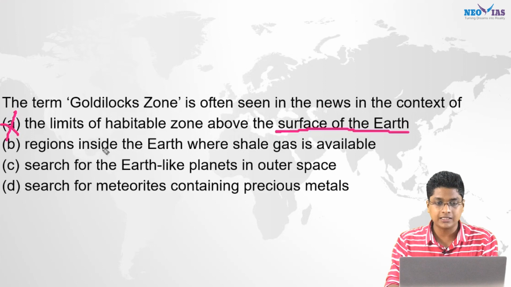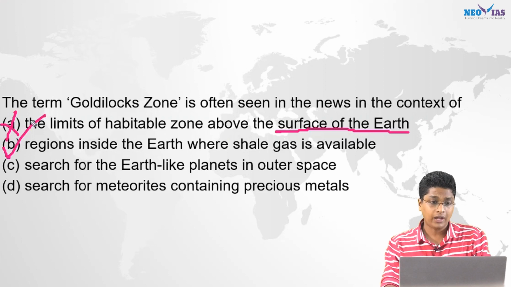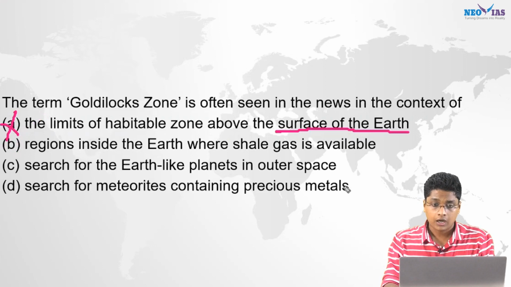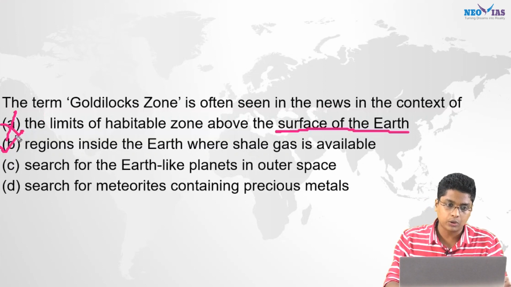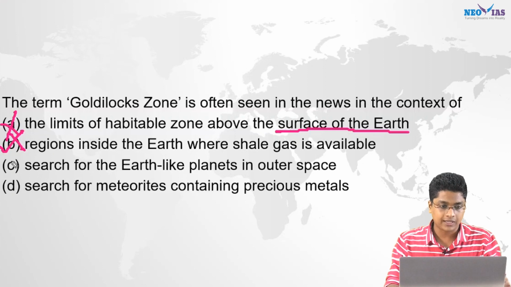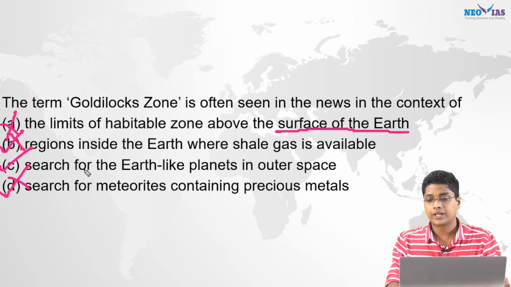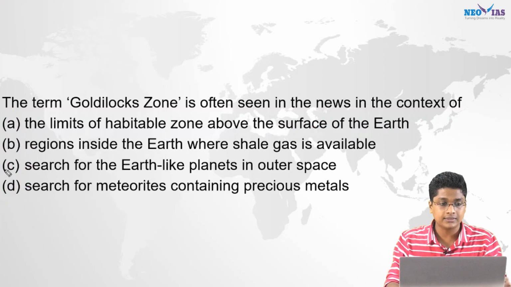Okay, statement B: region inside the Earth where shale gas is available. Now look at how basic a statement it is. If you have seen this term and read about it, you will easily be able to eliminate the statement. Then, search for Earth-like planets in outer space is the right answer here. Search for meteorites containing precious materials or metals, wrong, right? So here the correct answer once again is C.